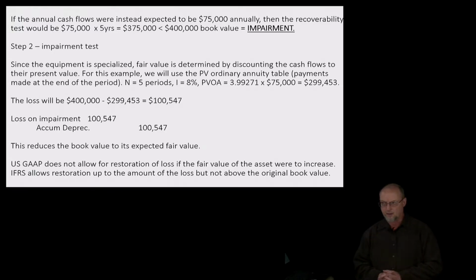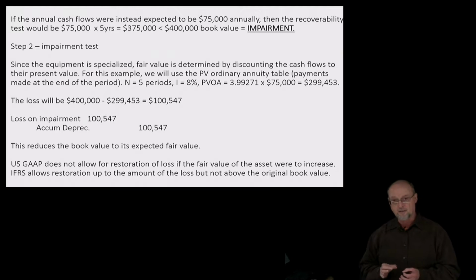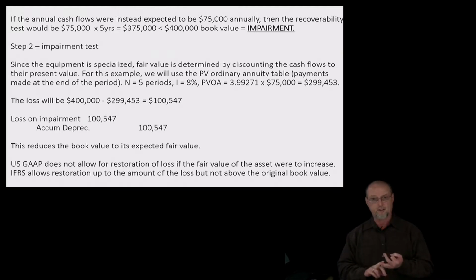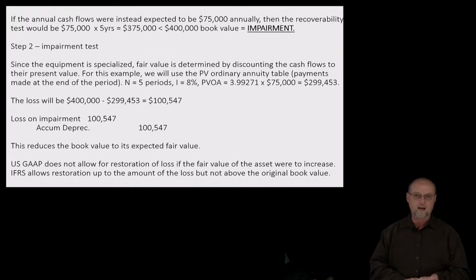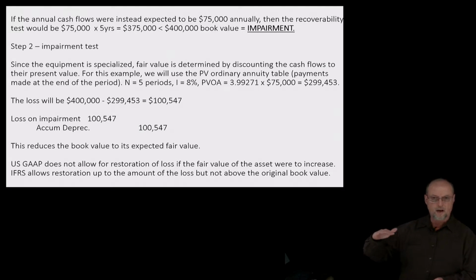Notice that at the very bottom it says U.S. GAAP does not allow us to recover any impairment losses if, for some reason in the future, the fair value of this asset were to increase. Okay? And notice that IFRS, International Financial Reporting Standards, does allow the restoration of an impairment up to the amount of the loss to get you back to the original book value. You can never go above that.